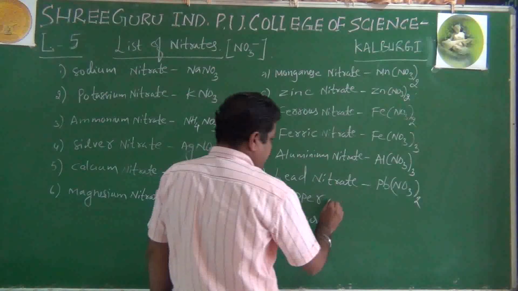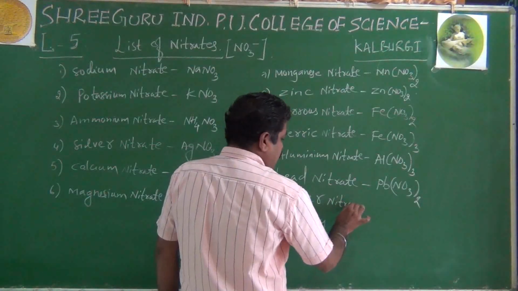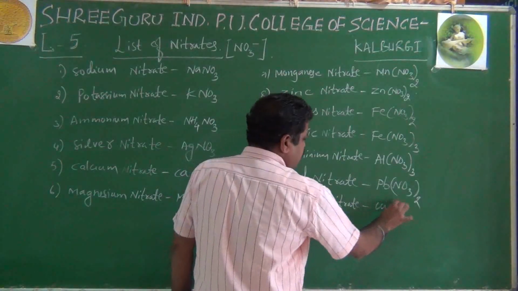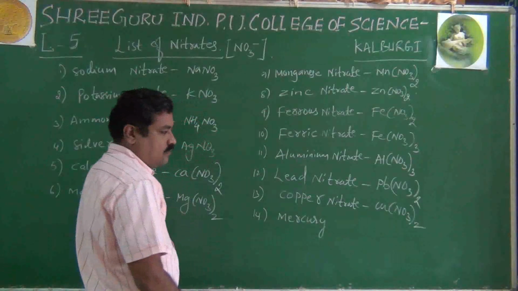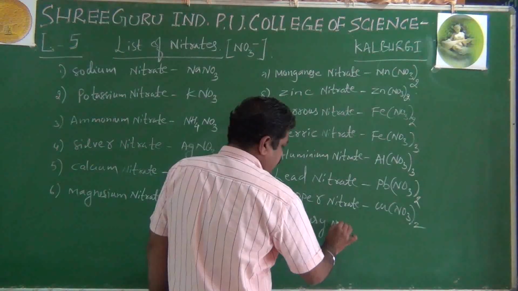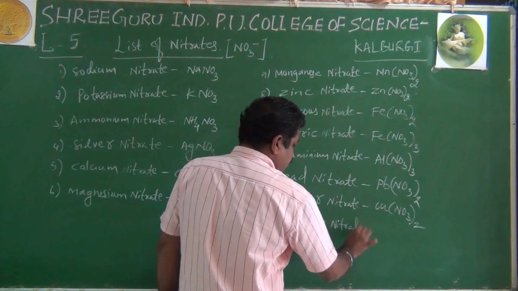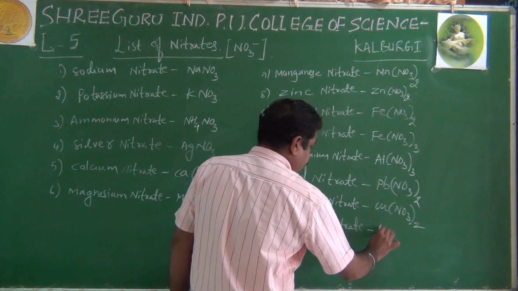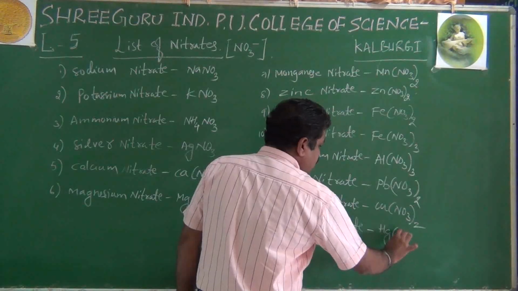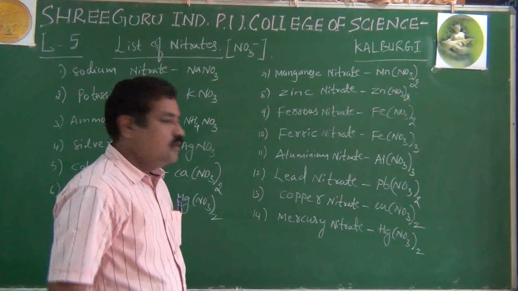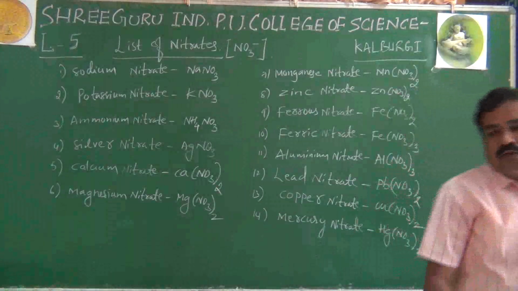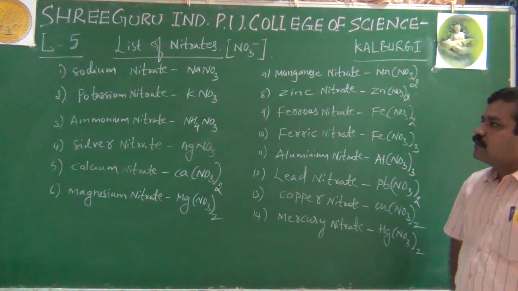Then copper nitrate, Cu(NO3) taken twice. Then mercuric nitrate or mercury nitrate is nothing but Hg(NO3) taken twice. Like this, we have the list of nitrates.